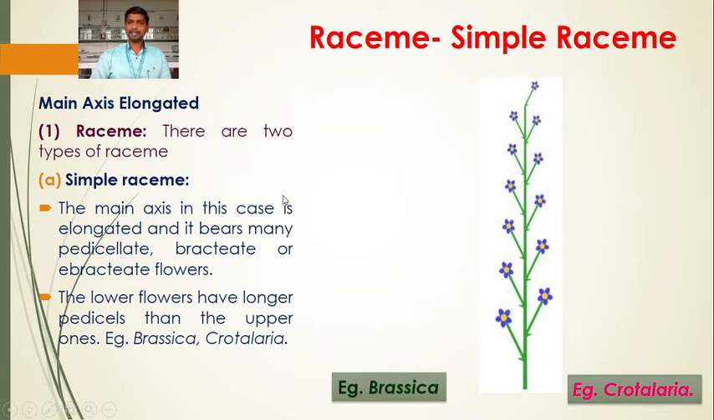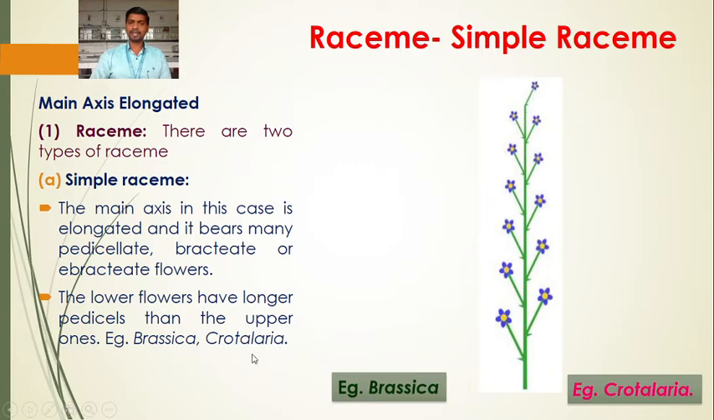Okay, the characteristic of the racemose inflorescence is that the flowers present at the base are the oldest flowers and the younger flowers are present at the apex. So this same common feature is found in all types of racemose inflorescence. The flowers are arranged in acropetal succession, meaning the oldest flowers are at the base, the youngest flowers at the apex. Okay, one more thing in the simple raceme is that the flowers are pedicellate. They are either bracteate or ebracteate. The flowers at the base have a longer pedicel than the flowers at the apex.